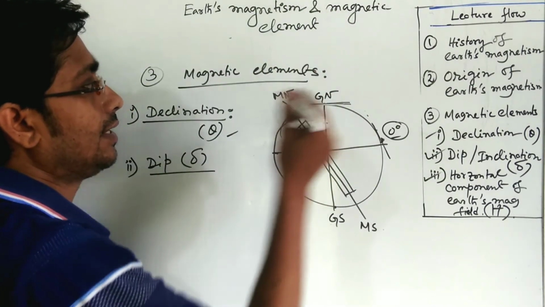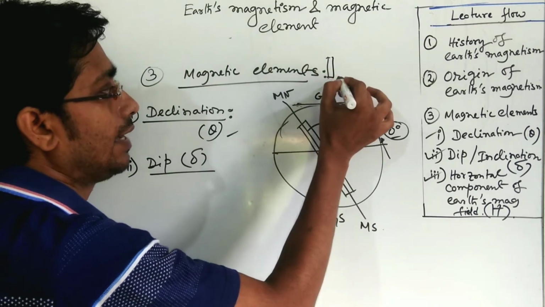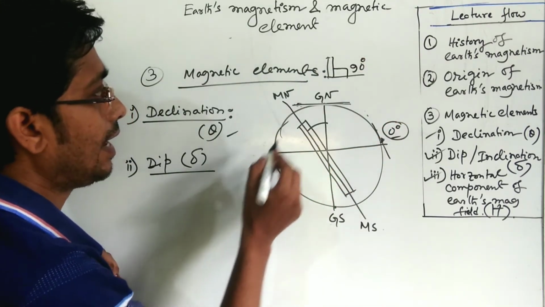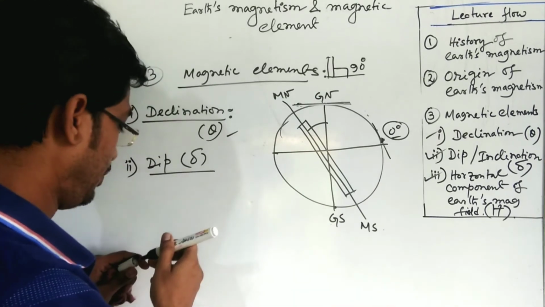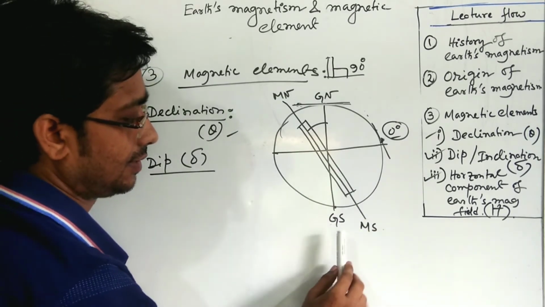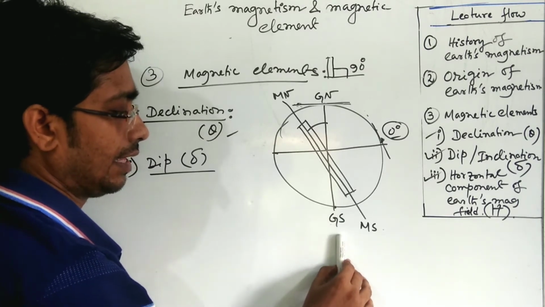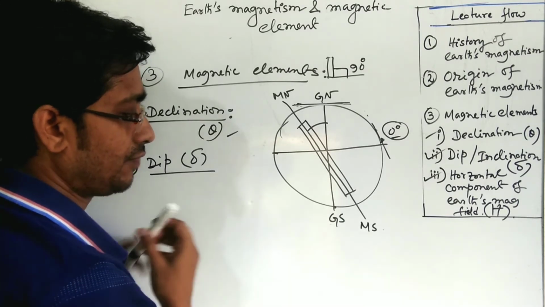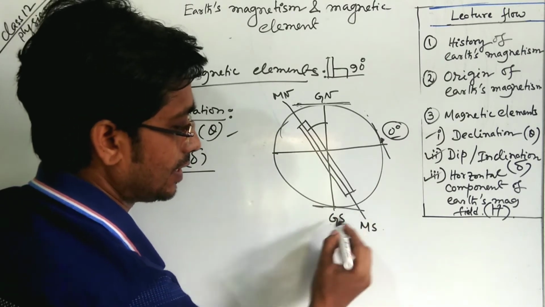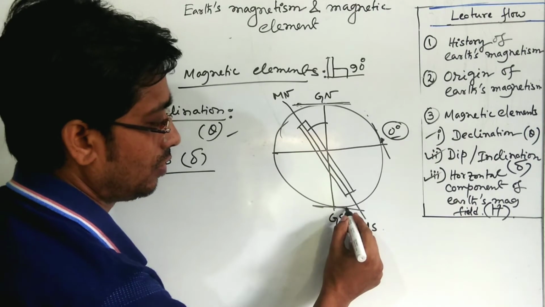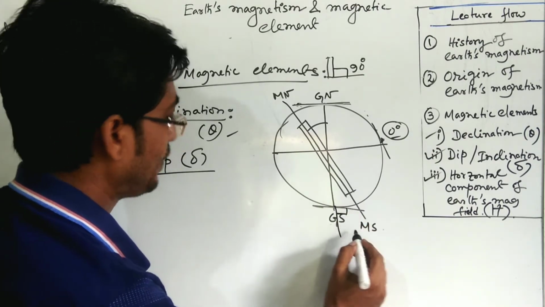So what is the angle in between them? The angle will be 90 degrees. So the dip angle will be 90 degrees at the pole. Here also, if you bring the magnet to the south pole, it will align itself perpendicular to the surface. So that angle is also 90 degrees, so the dip angle will be 90 degrees.